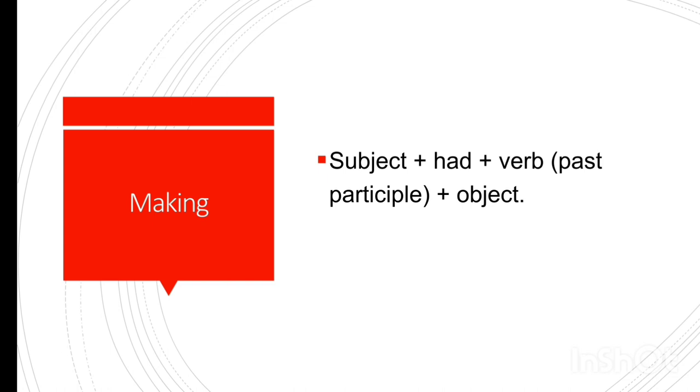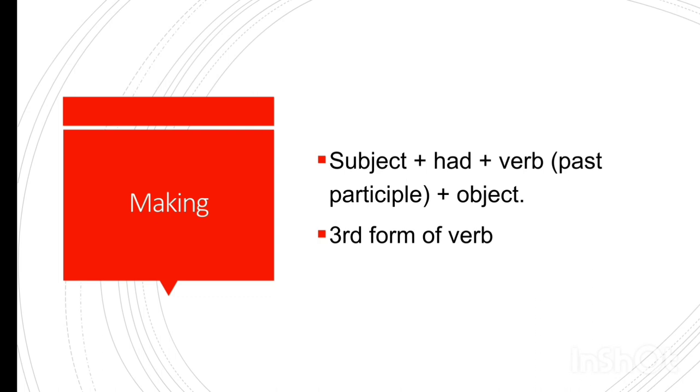The formation is subject plus had plus verb, which is the past participle, plus object, at the end a sign of period. It is the easiest tense because there is only one helping verb used with every subject, whether it is a first person pronoun, second person pronoun, third person pronoun, or any noun. We are going to use had as a helping verb in past perfect tense with the third form of verb, which is also known as past participle. I hope it is clear to you.